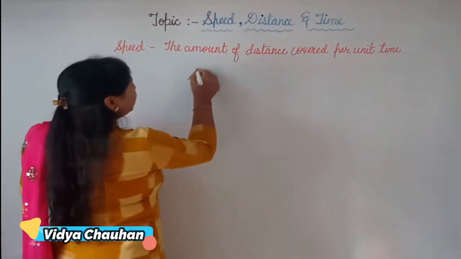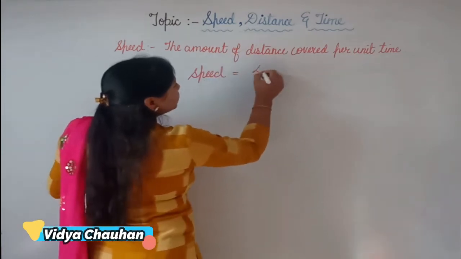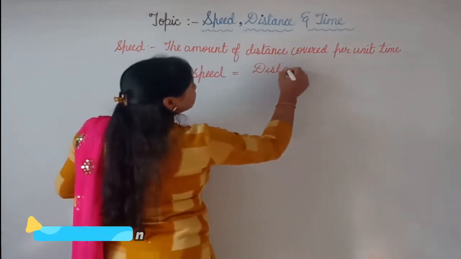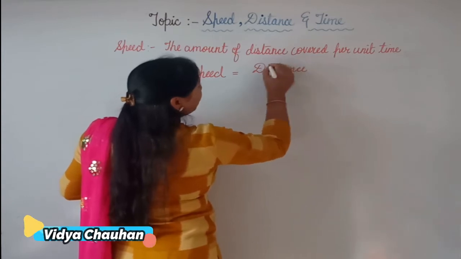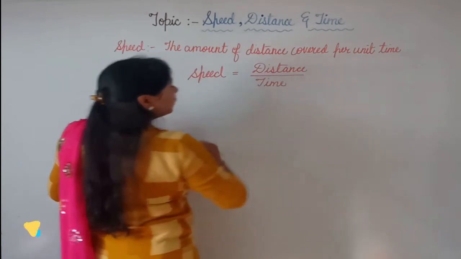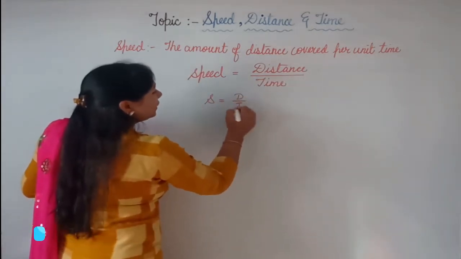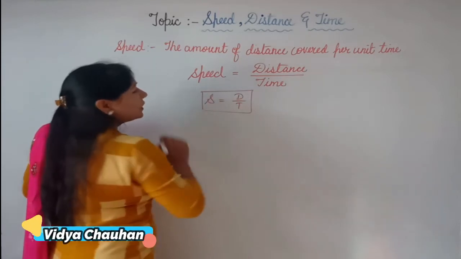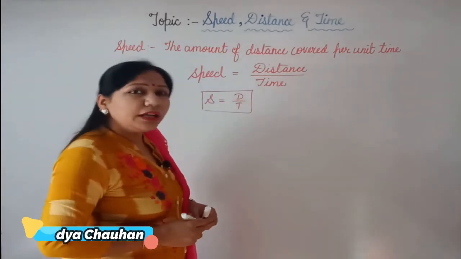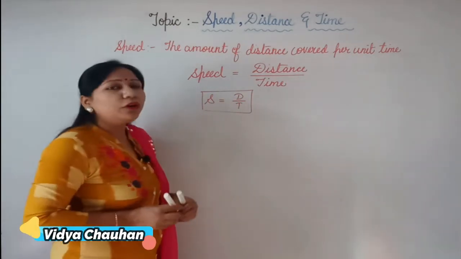If I write it in formula form, speed is equal to distance upon time. In short, we can write S equals D upon T. This is your relation between speed, distance and time.